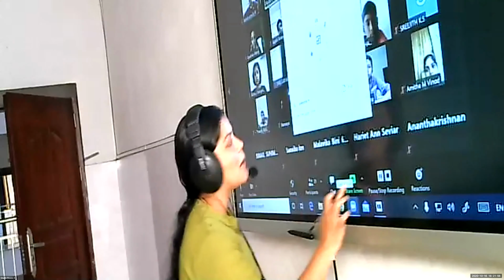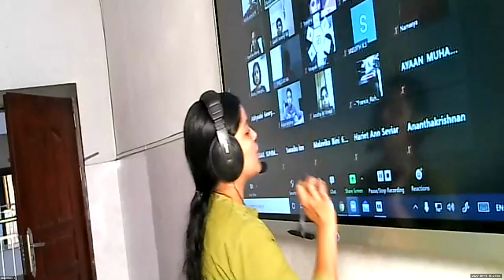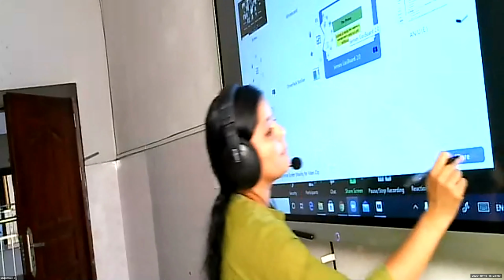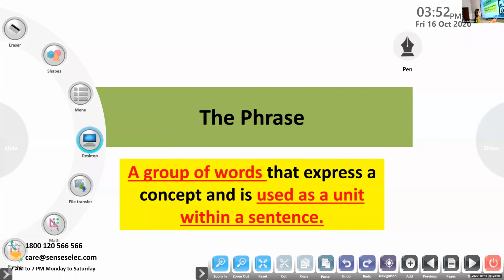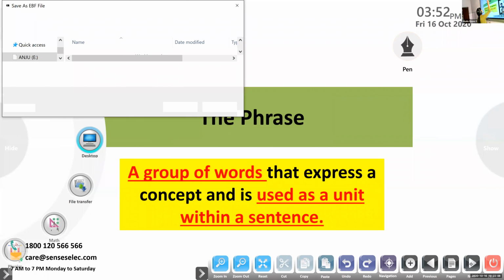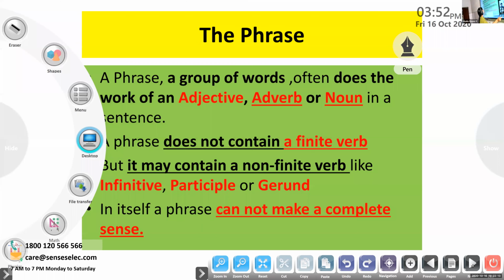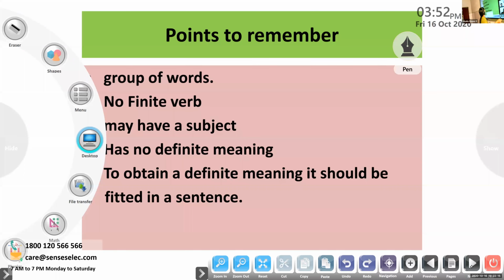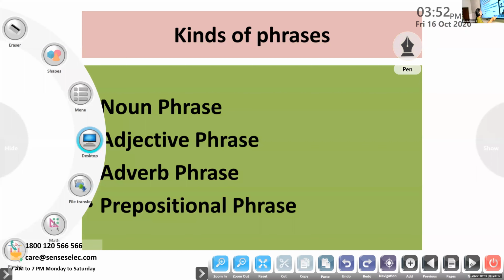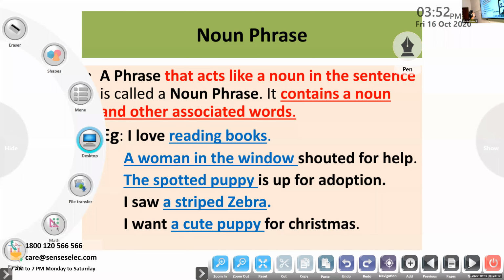So I have a few examples for you here. Let me share a screen for you. Okay, coming back, points to remember: phrases, kinds of phrases, noun phrases completed, and I have adjective phrase.